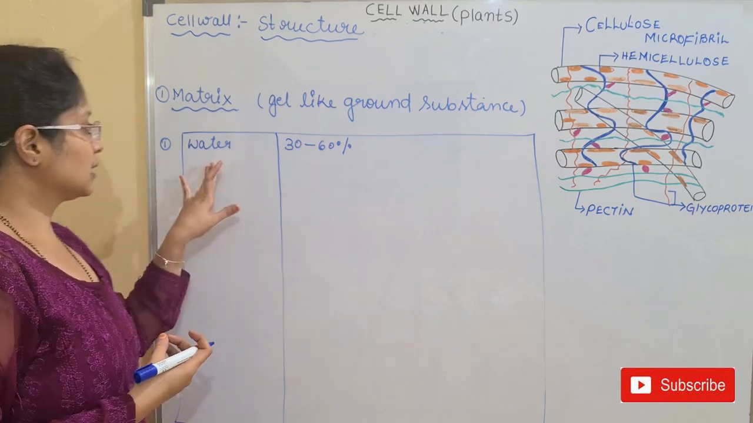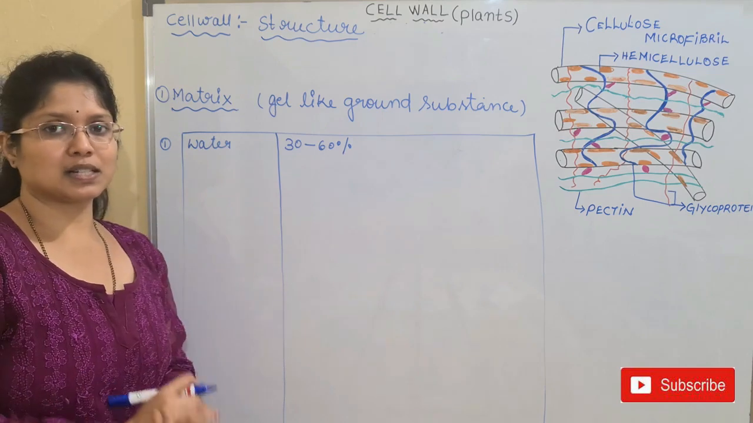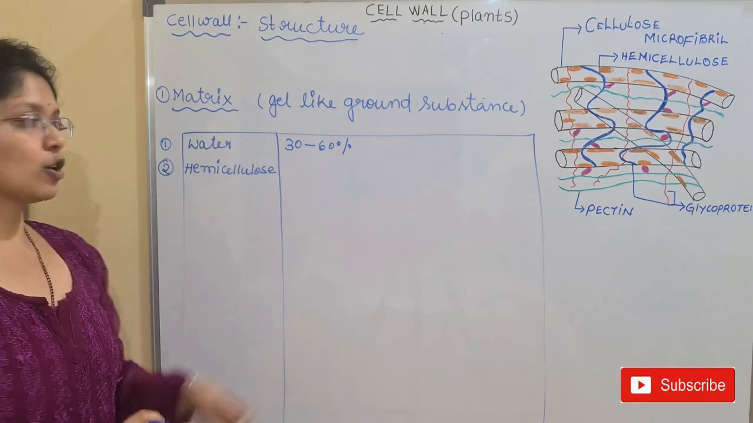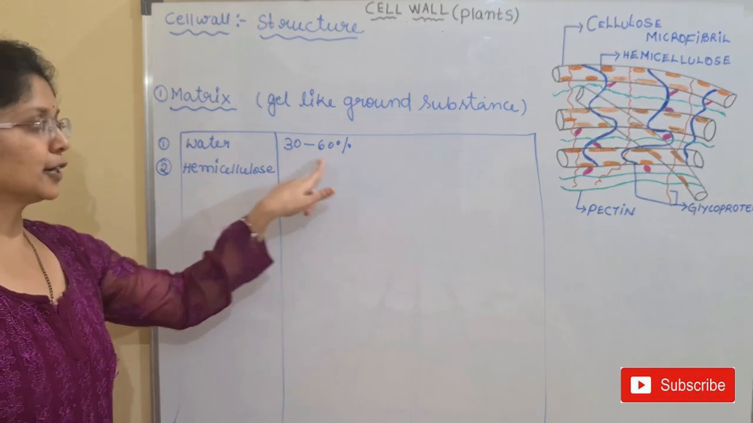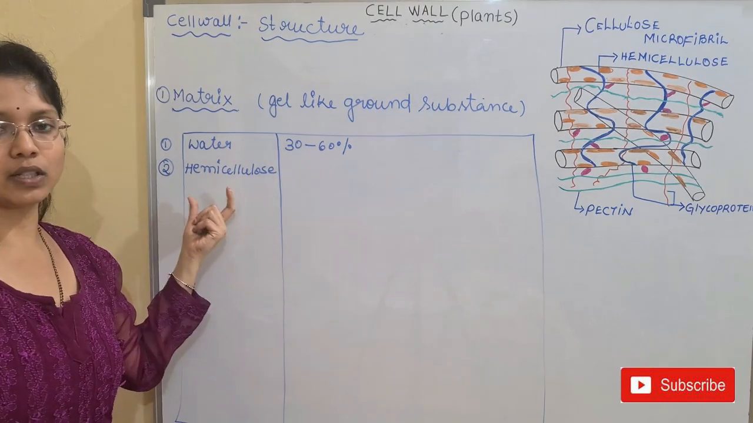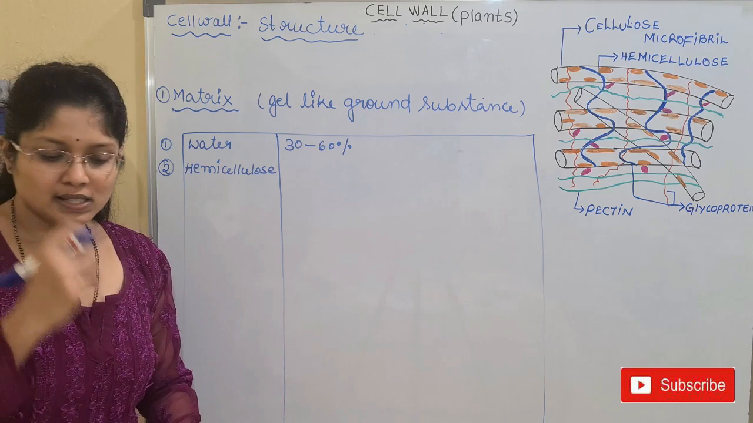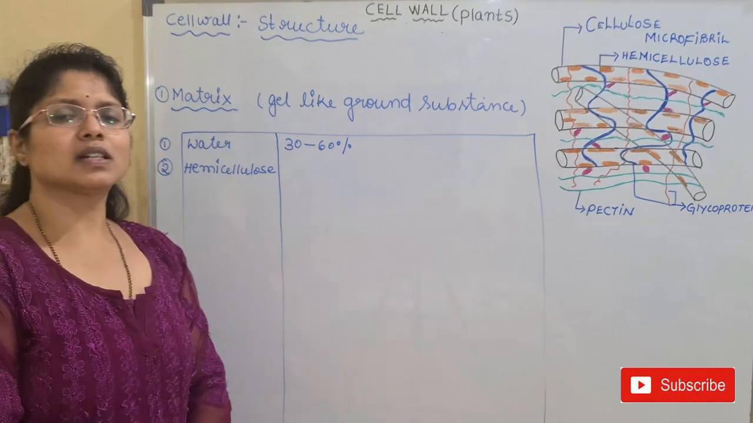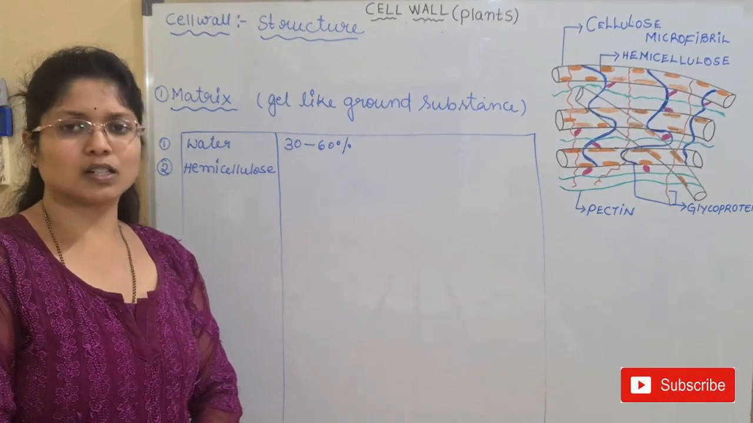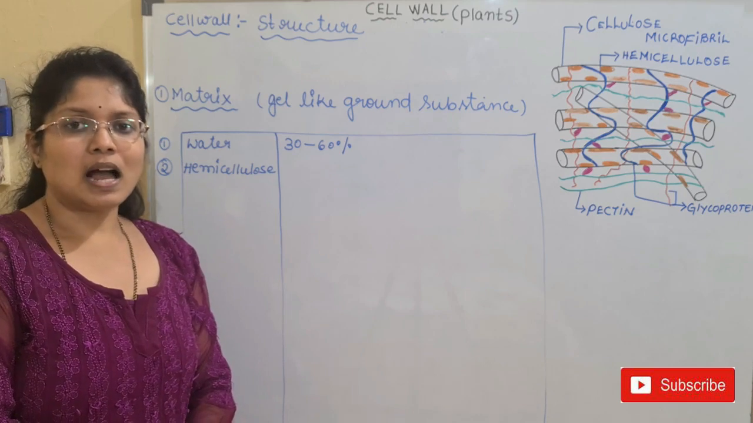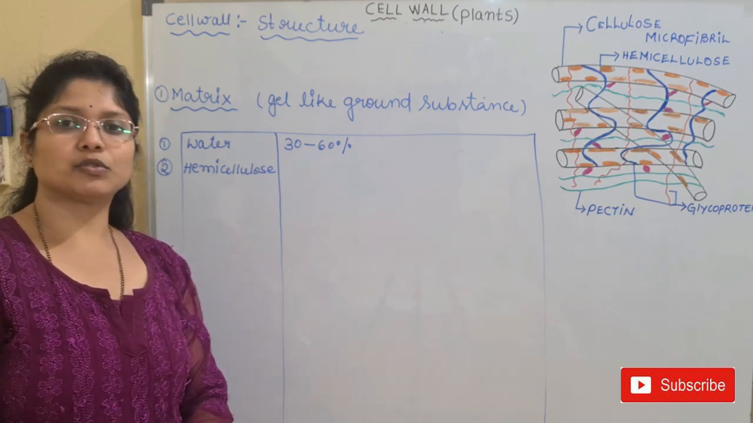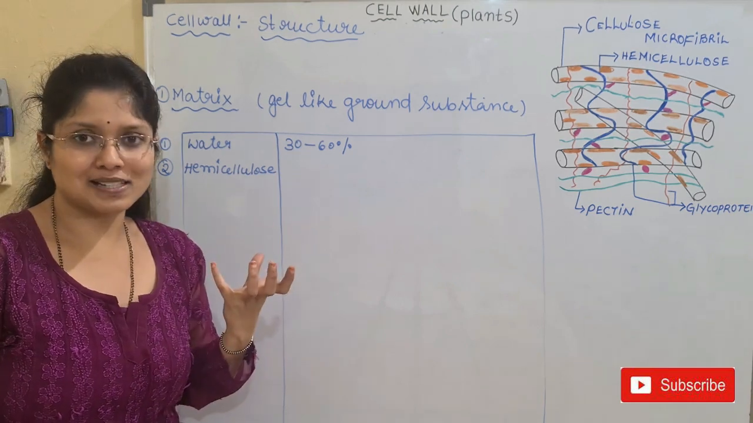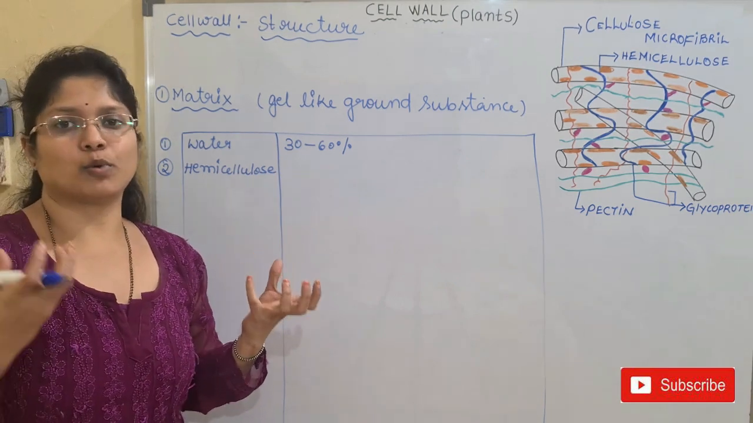After this, we have the second important substance, which is the hemicellulose. The majority of the matrix is water, that is 30 to 60%. And next we have the hemicellulose. What is hemicellulose? Hemicellulose is a carbohydrate. We all know it's a sugar compound. And in sugars, I have told you, we have two different types of sugars. What are the two different types of sugars, children? We have homopolysaccharides and heteropolysaccharides.